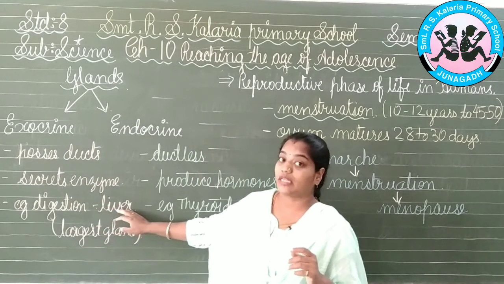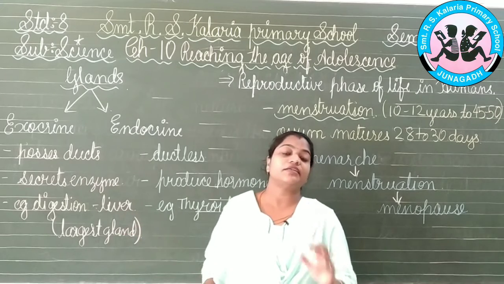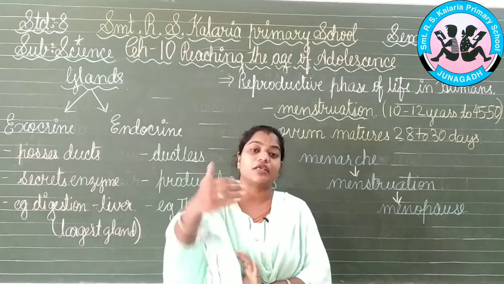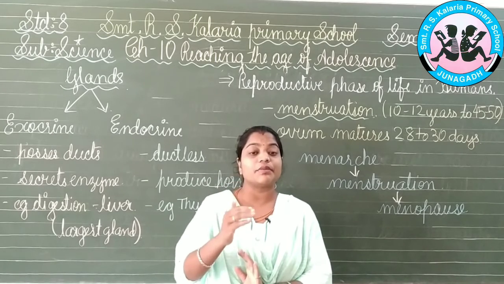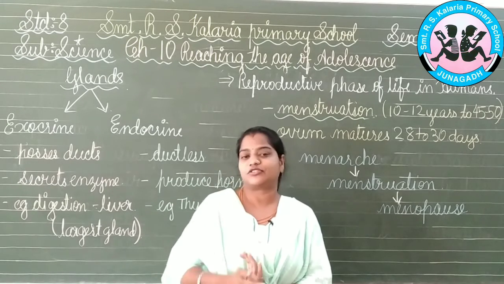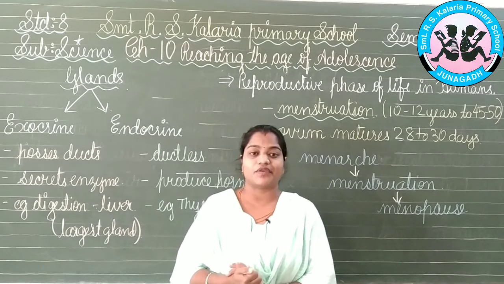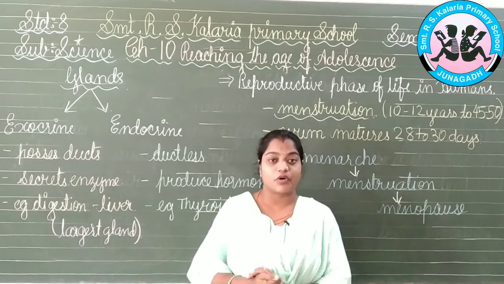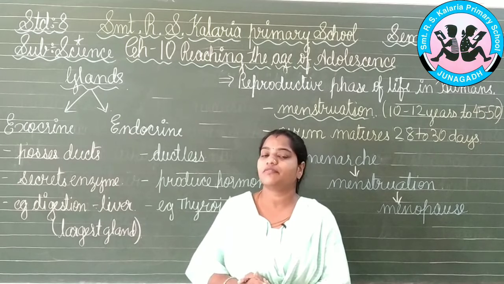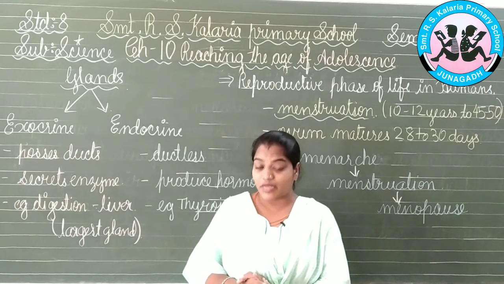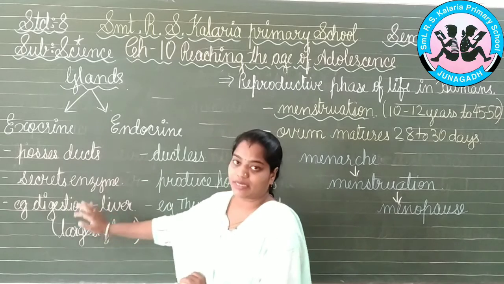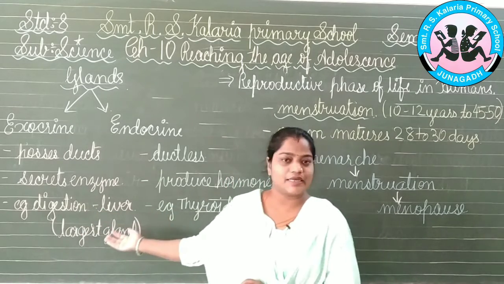For example, we have the liver. The liver is present near the stomach portion. It possesses a duct, which is a small pipe-like structure present over there, that you know very well. So, the liver, being the largest gland of the body structure, will be producing some of the enzymes which are useful in the digestion process. So, this is one of the exocrine glands we have seen, and there are a lot of other examples also,